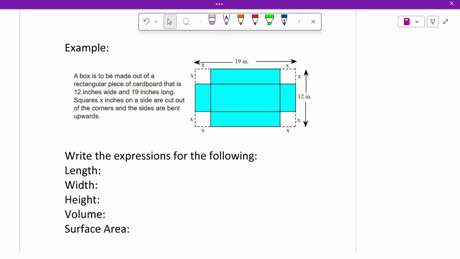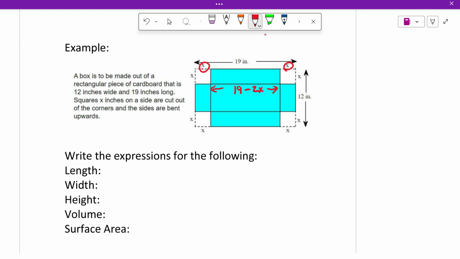So, if I have an x right here and an x right here, and this whole side was 19, now how long is it from here to here? 19 minus 2x. Because there's an x here and an x here. It was 19, but we subtracted off 2x.